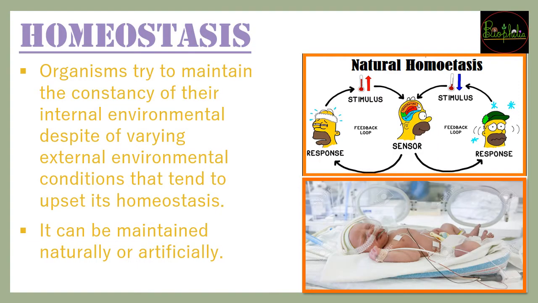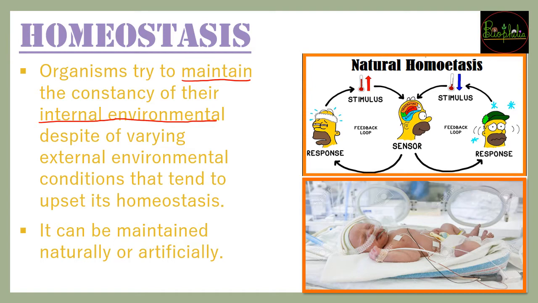So let's start by understanding the relationship between the previous part, where we studied about different kinds of biotic and abiotic components of the ecosystem. So when biotic components, that is living components, have to survive with the abiotic components that keep on changing, the organisms don't change according to the external environment. They will try to maintain their consistency, the same kind of internal environment that has been given to them, despite varying external environment.